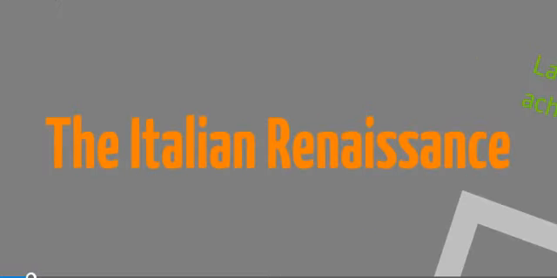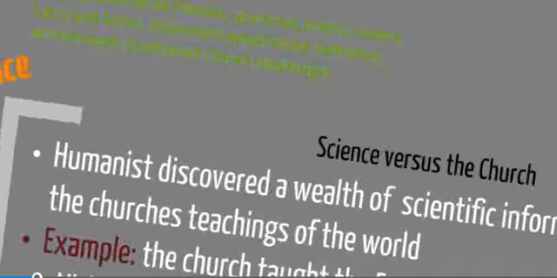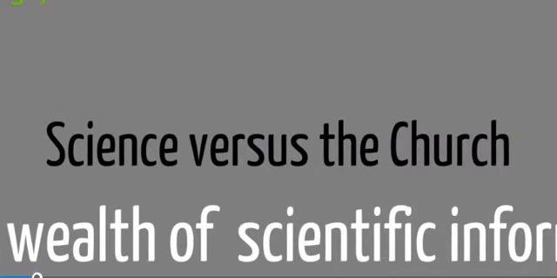Now the Italian Renaissance. So what we're going to see is that the Renaissance is broken up into two different time periods. We're going to have the Italian Renaissance and the Northern Renaissance. Today we're going to talk about the Italian Renaissance. In the Italian Renaissance, we see the science versus the church.